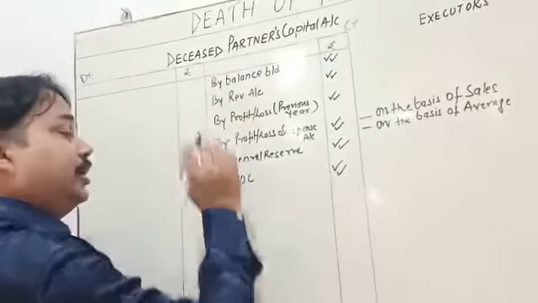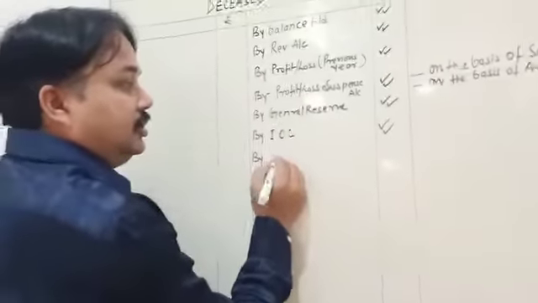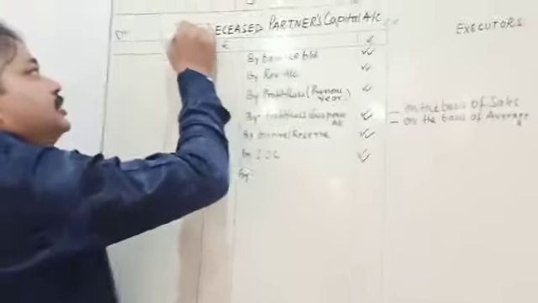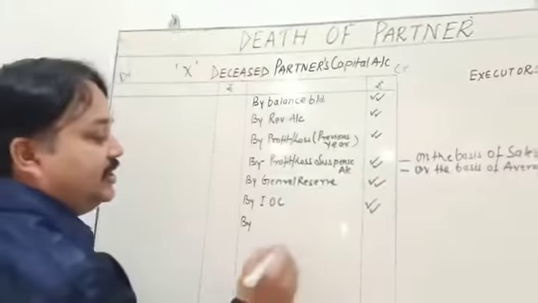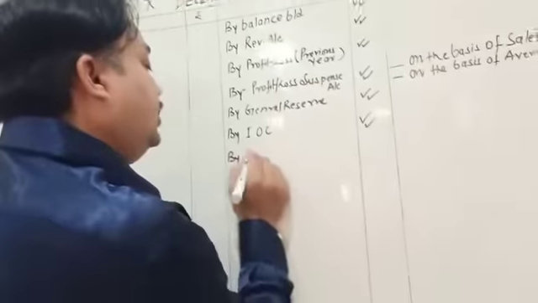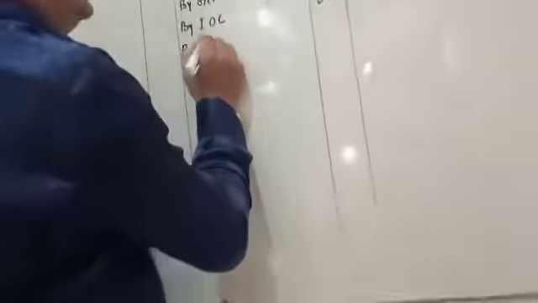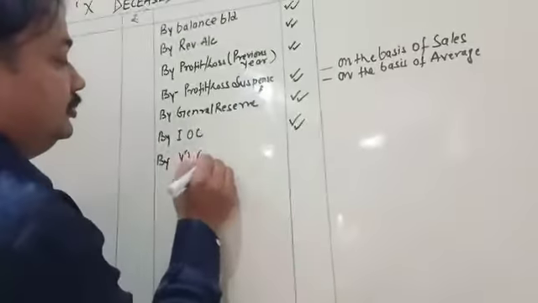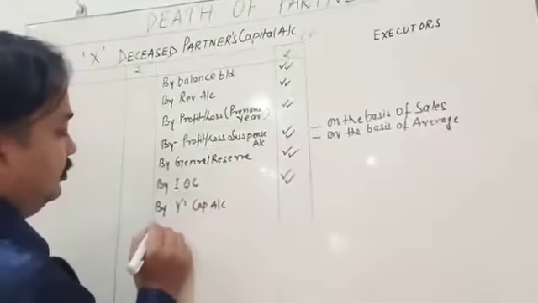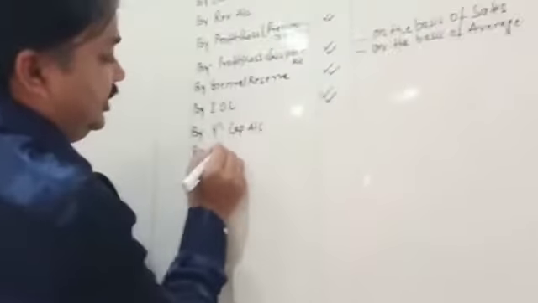Suppose there are partners here, okay. X is the deceased partner, and Y and Z are going to pay. By Y's capital account, by Z's capital account.